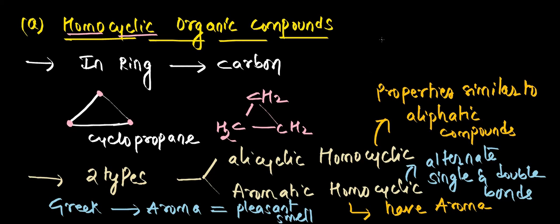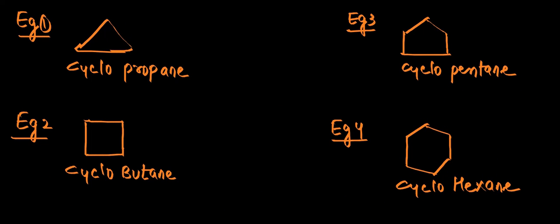Now I'll give you some examples. With that you will be clear with alicyclic and aromatic. So here I got some examples. Let us classify these organic compounds. If you see the first one, it's cyclopropane. How can you classify it? You can see it's a closed structure, and the atoms connected in the cycle are all carbon atoms, isn't it? Similarly, in cyclobutane also, the atoms in the ring are nothing but carbon, right? Even in cyclohexane and also cyclopentane.